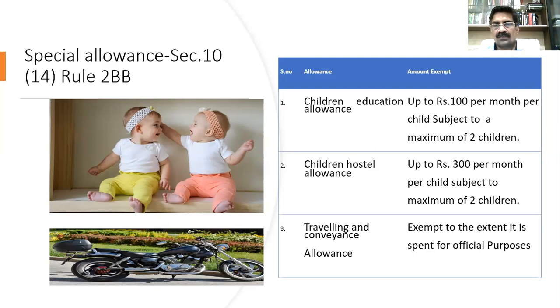Children's education allowance is exempt up to 100 rupees per month per child, subject to a maximum of 2 children. That is one of the reasons why I put a picture where it's available only for 2 children, just to recollect the same. But there's an interesting point. If you look closely, those 2 children look like twins. Now, after these twins, assuming the parents get one more child, will they get the exemption? The answer is no. You get only 200 rupees and 600 rupees: 200 for children's education, 600 for hostel.